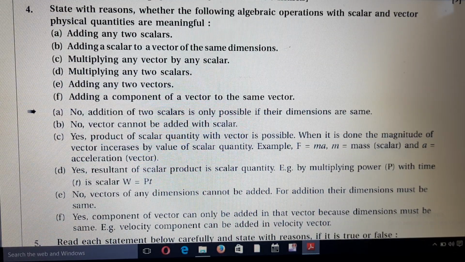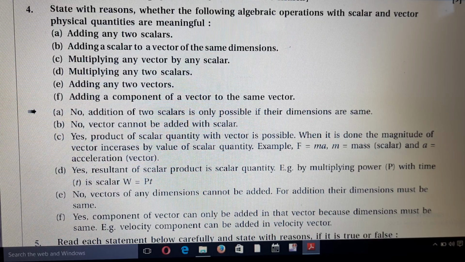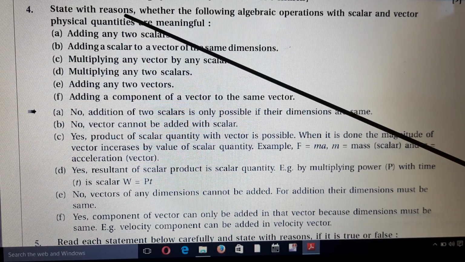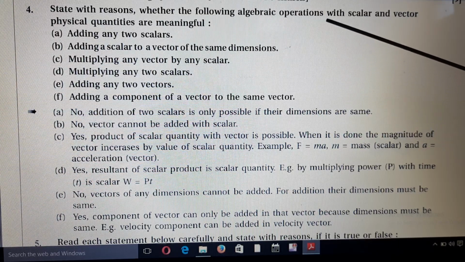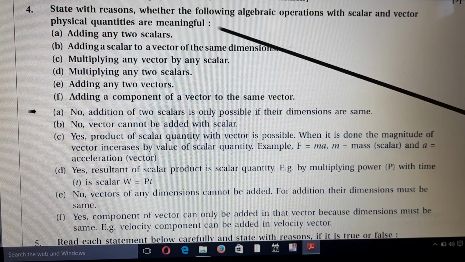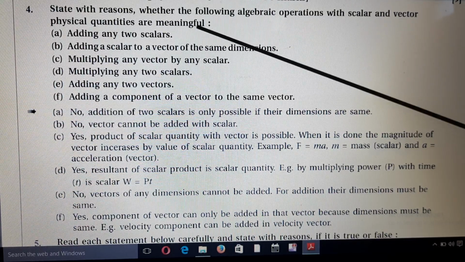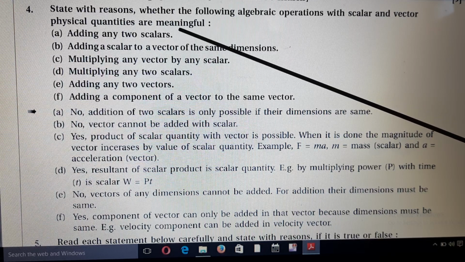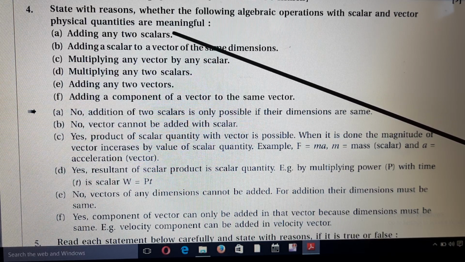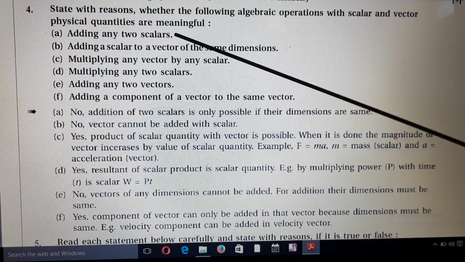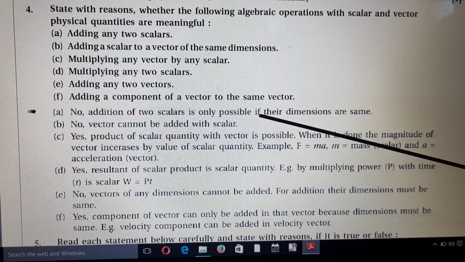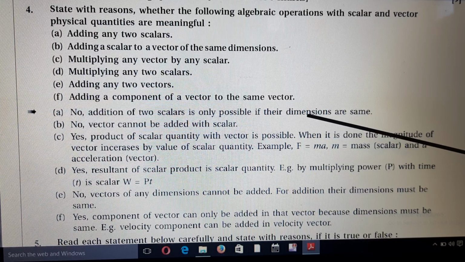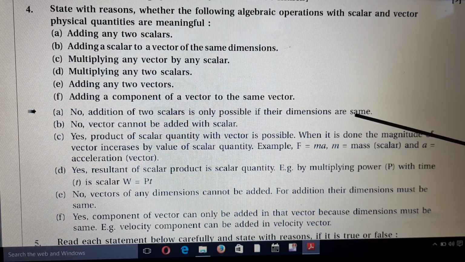Fourth question, state with reason whether the following algebraic operations with scalar and vector physical quantities are meaningful. First, adding any two scalar quantities. Answer: addition of two scalar quantities is not possible unless their dimensions are the same.